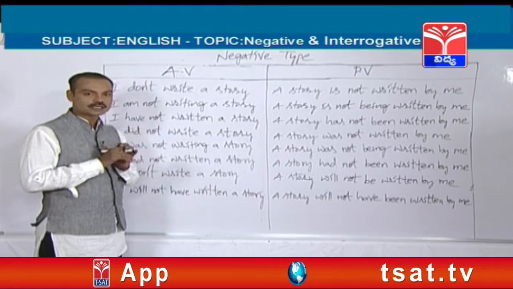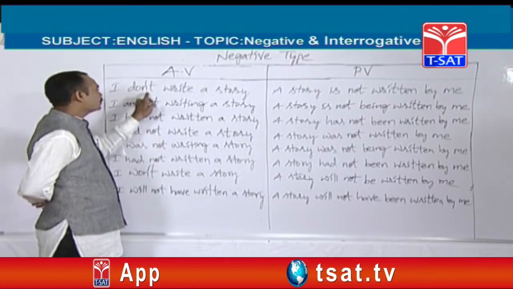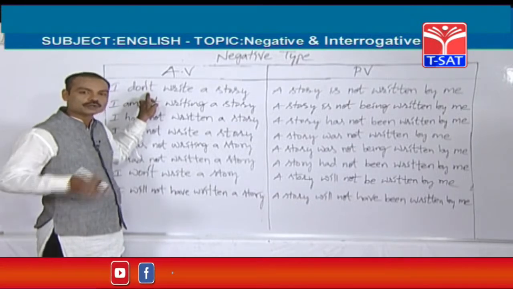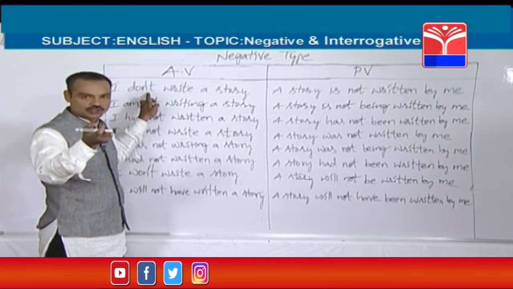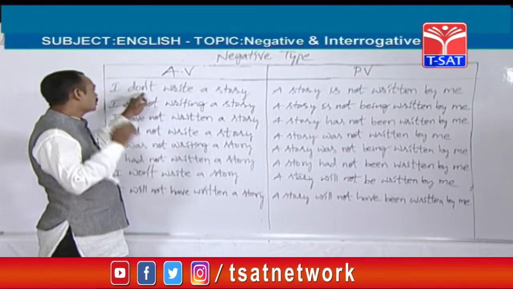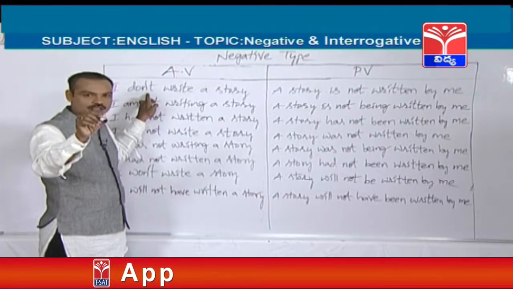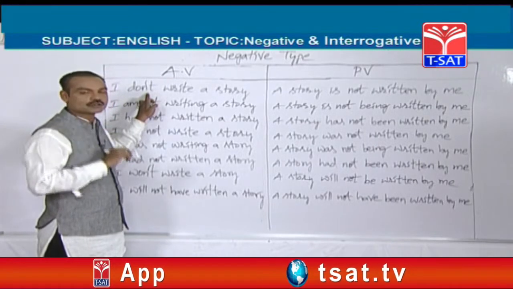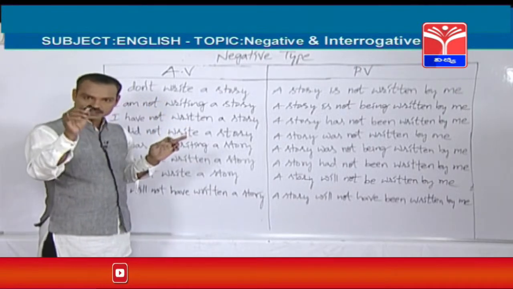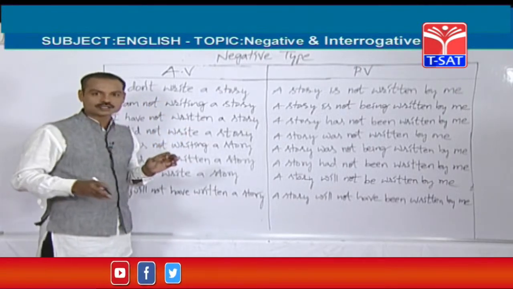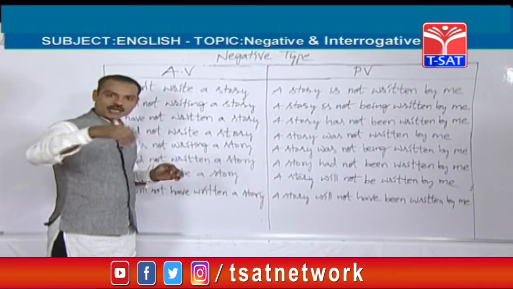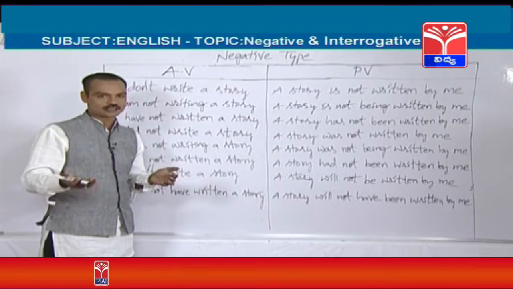She doesn't watch TV. So after I, you, they, we should use don't. After I, you, they and any plural subject: I don't, we don't, you don't, they don't, my friends don't, my brothers don't, like that. So for he, she and any singular subject, doesn't should be used. He doesn't write, she doesn't write, Srikant doesn't write, Malesh doesn't write, Shiva doesn't write, Jagadish doesn't write, Manasa doesn't write. So like that.